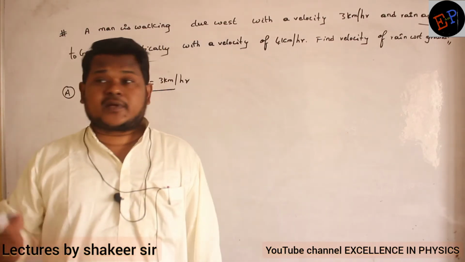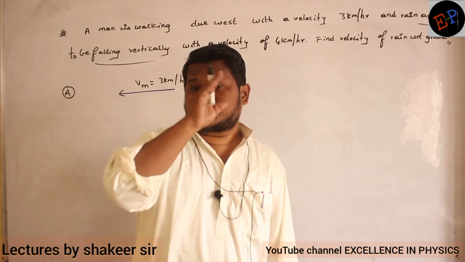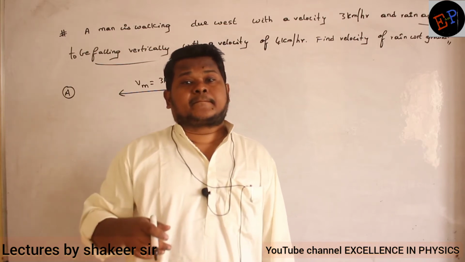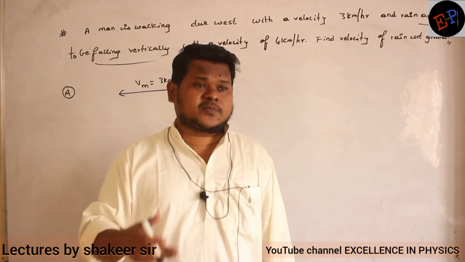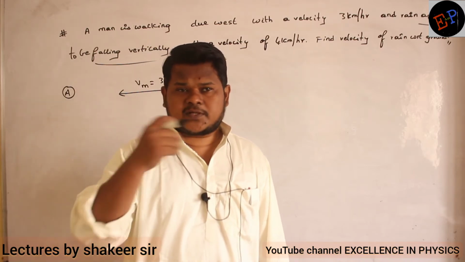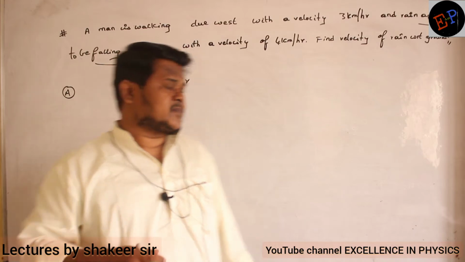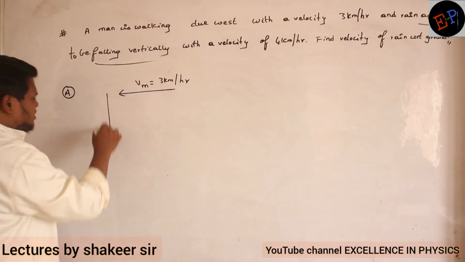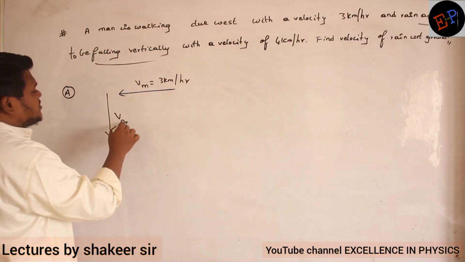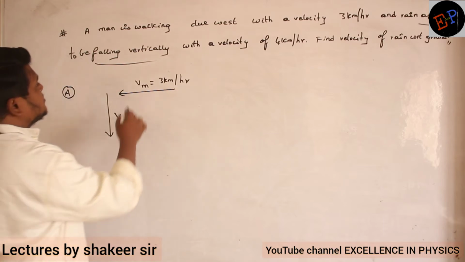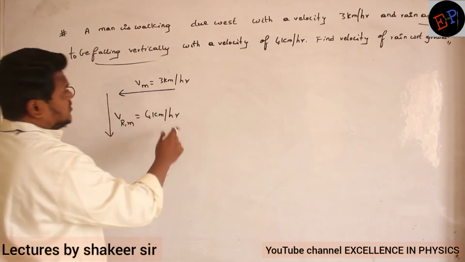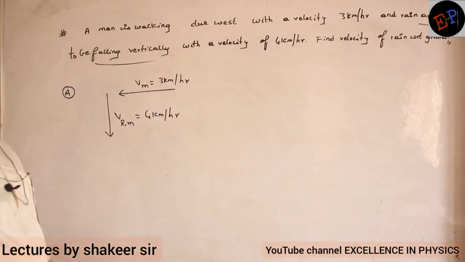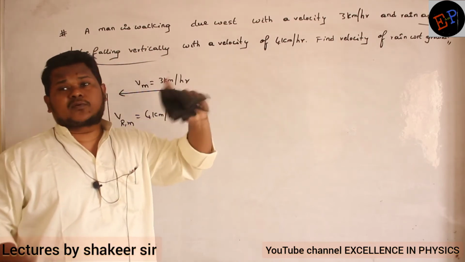That is the velocity of rain, not with respect to ground, with respect to man. Because to him it is appearing like rain is falling downwards. It means that is the relative velocity of rain with respect to man only. So this is the direction. So velocity of rain with respect to man is 4 km per hour. So this language you should be very clear. This is not the velocity of rain with respect to ground.